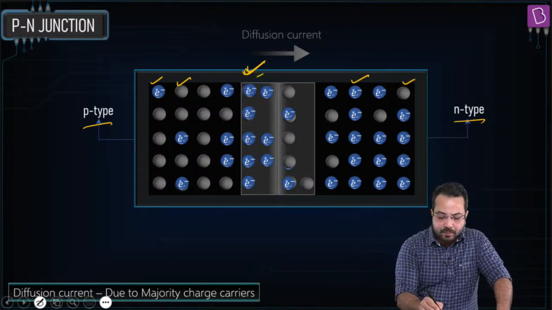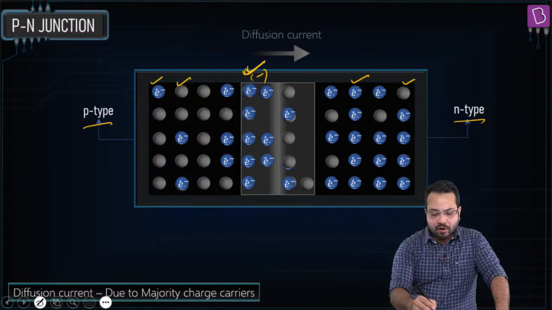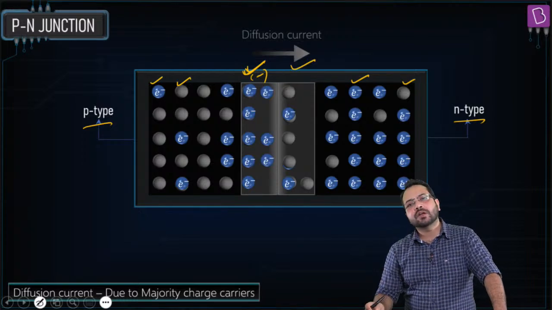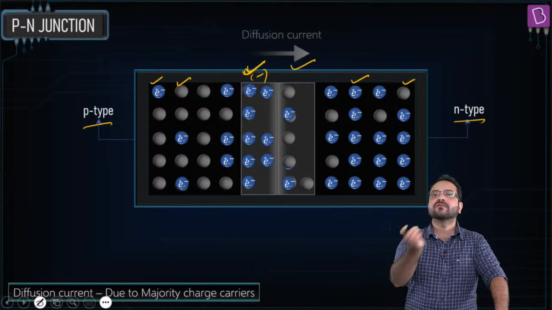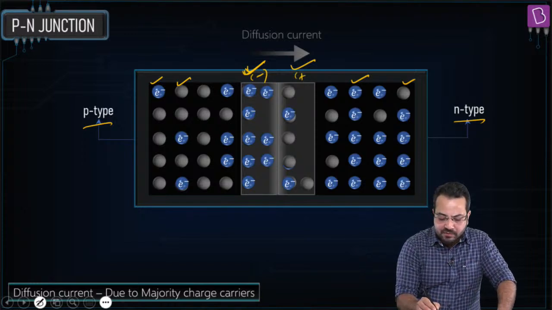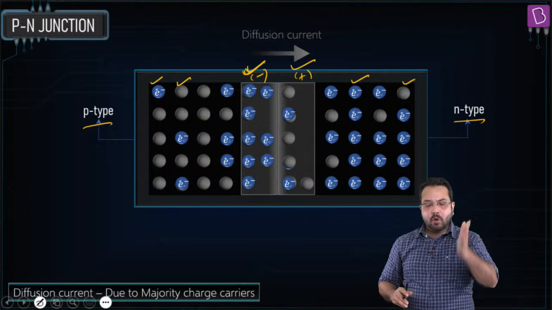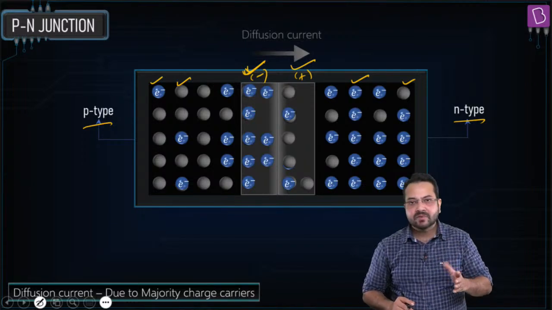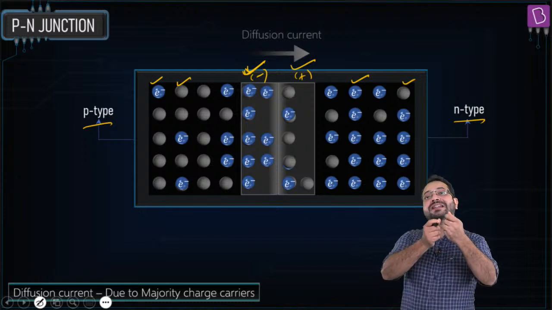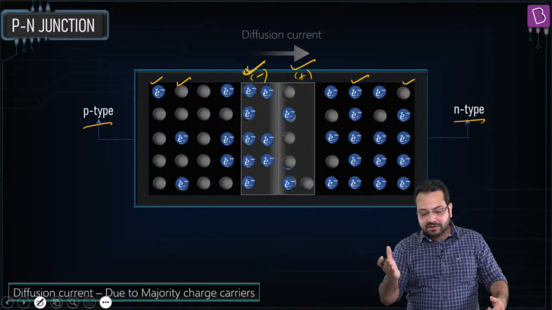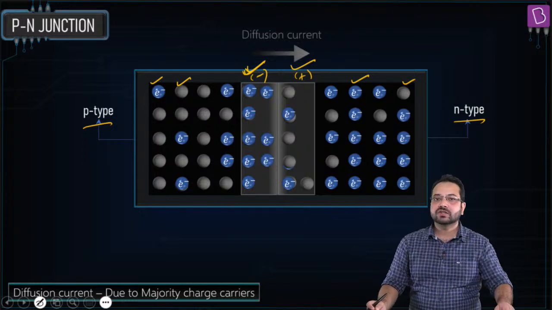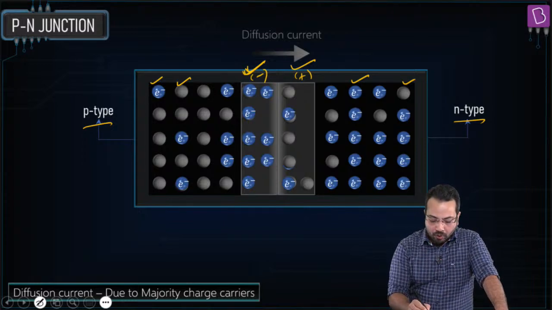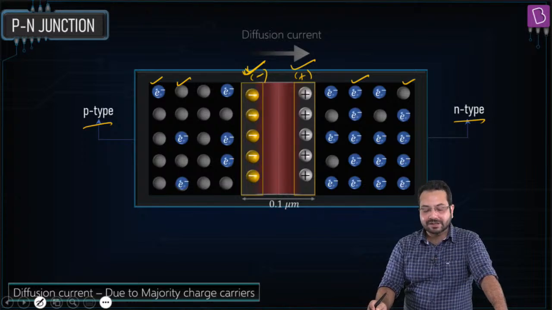So this side is going to become negatively charged, and on the other side it was also electrically neutral, but electrons have moved to the other side, which means negative charges have been lost, which means this becomes positively charged. Okay, so on the left side, on the p side, we'll have concentration of negative charge, and on the n side we'll have a concentration of positive charge. Is that correct? Okay, so what will be the result? The result would be something like this.